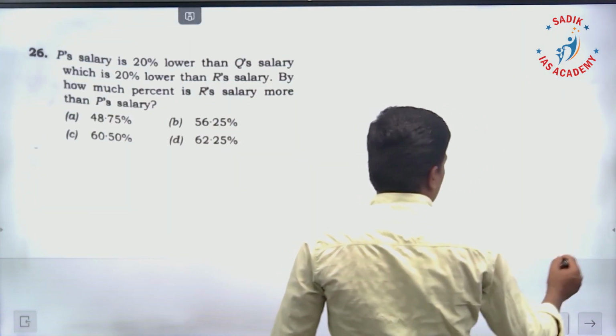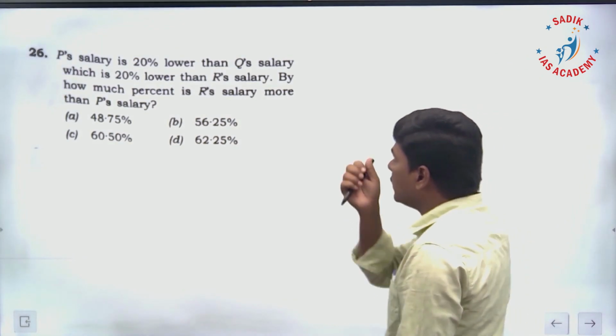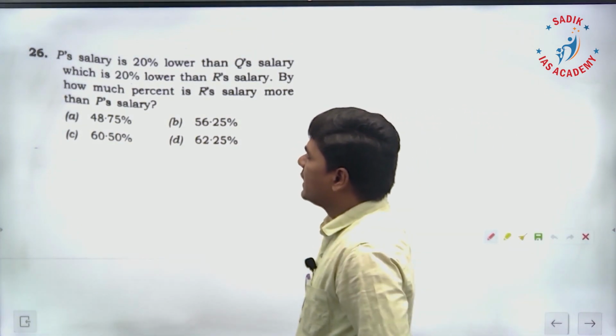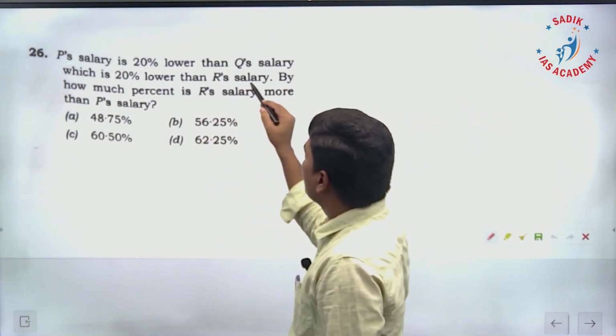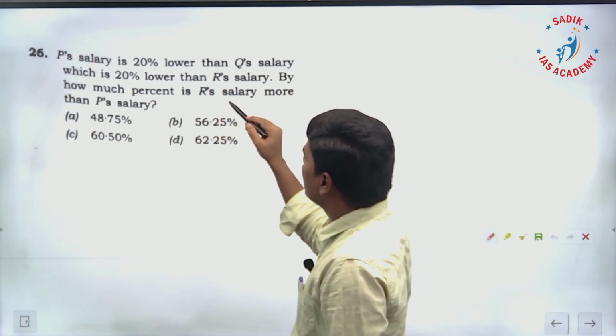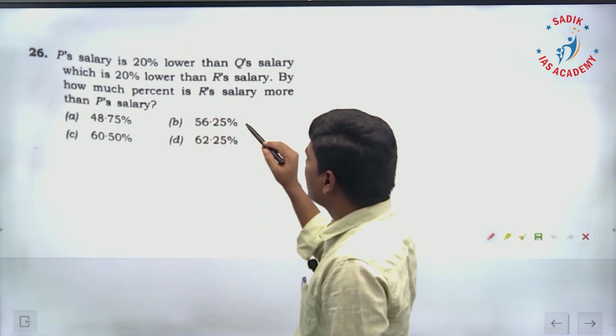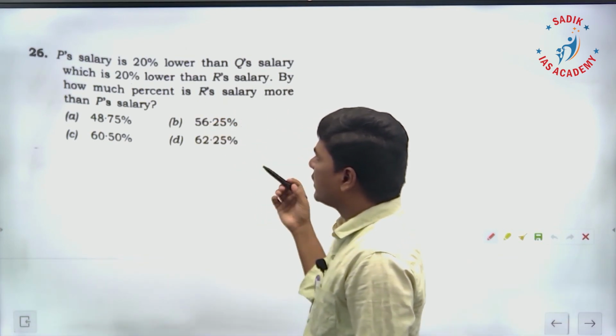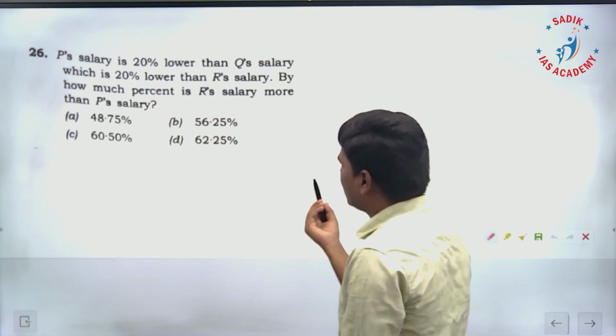The next, 26. P's salary is 20% lower than Q's salary, which is 20% lower than R's salary. By how much percent is R's salary more than P's salary? And this is one of the easy questions.